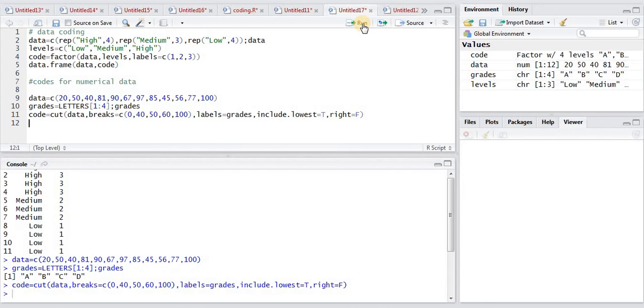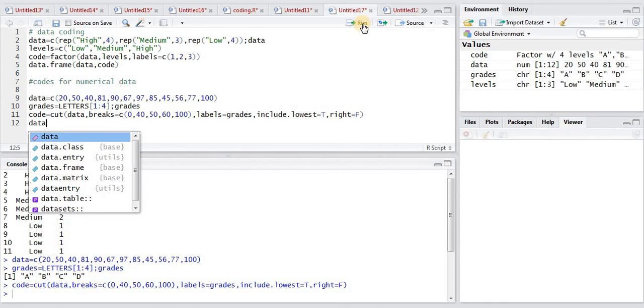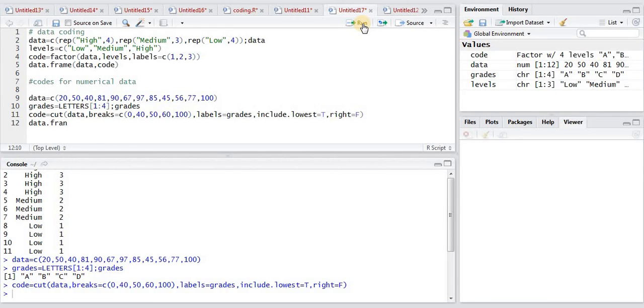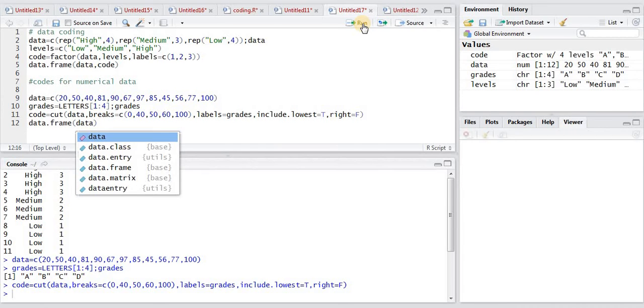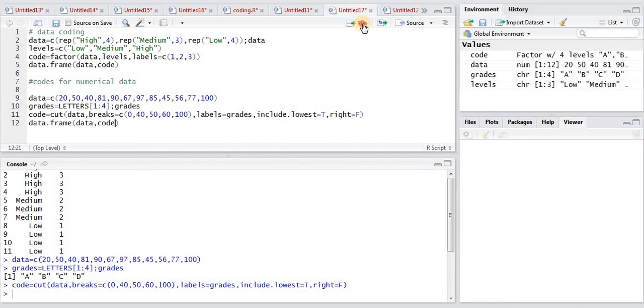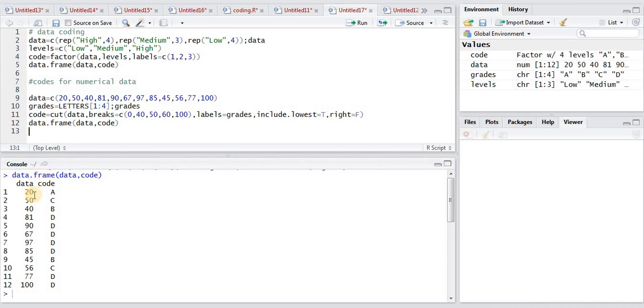Using data.frame we can see the output. Data comma code. So let's run this. See, from 0 to 39 everything is coded as A. So 20 is coded as A. Then from 40 up to 49 everything is coded as B. From 50 up to 59 will be coded as C, and from 60 up to 100 everything will be coded as D. So the output is evident in front of you.